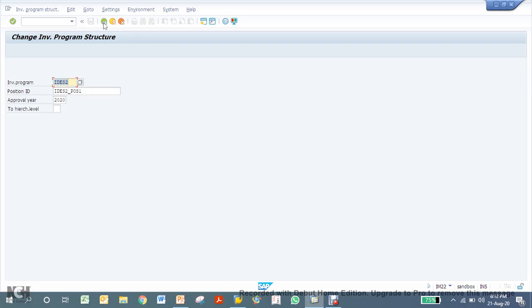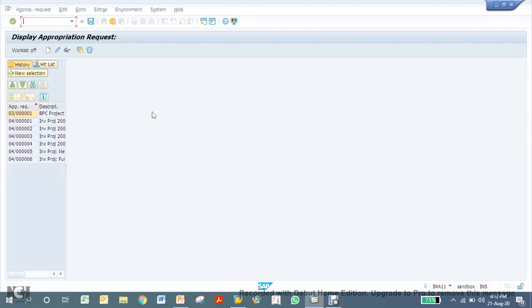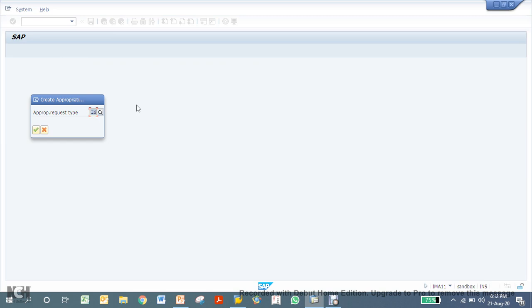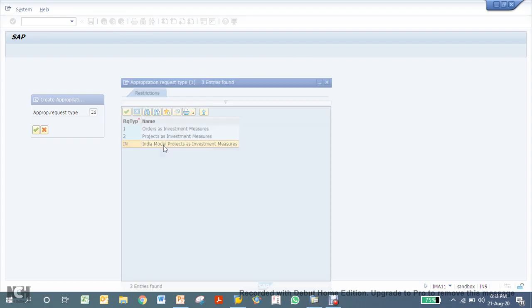Now let's go to the appropriation request transaction. Transaction for that is IMA11. Click on the create button, and you have to choose your appropriation request type. This comes from your configuration, so I have configured it.